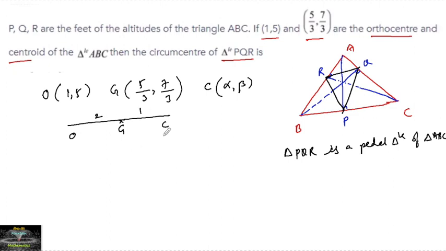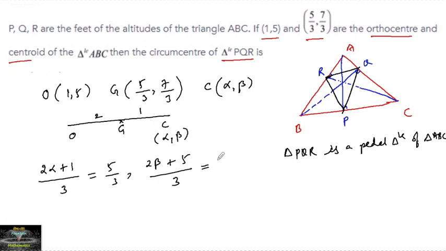2:1. So if circumcenter is (alpha, beta) and G is (5/3, 7/3) and orthocenter is (1, 5), we can write (2 times alpha plus 1 times 1) divided by 3 is equal to 5/3, and (2 times beta plus 1 times 5) divided by 3 is equal to 7/3. So from here we can find the value of alpha. Alpha is equal to 2, and beta is equal to 1.